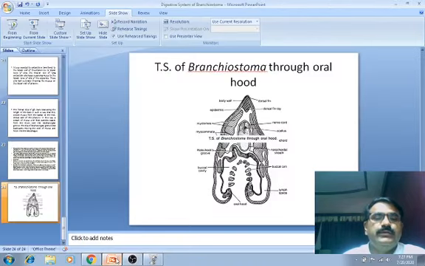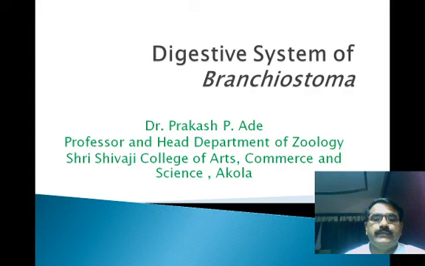In this video I will explain the digestive system of Amphioxus. We already know that Amphioxus are primitive chordates, meaning they are an example of the protochordata. Protochordata are nothing but primitive chordates.